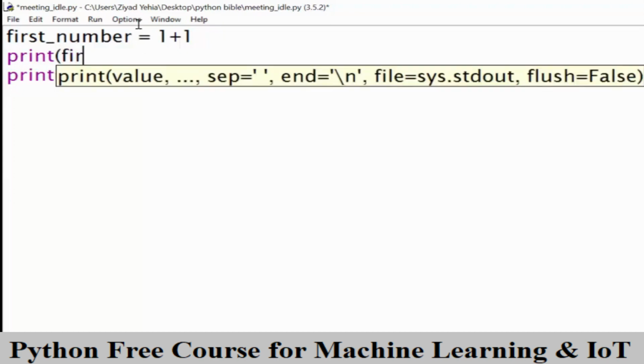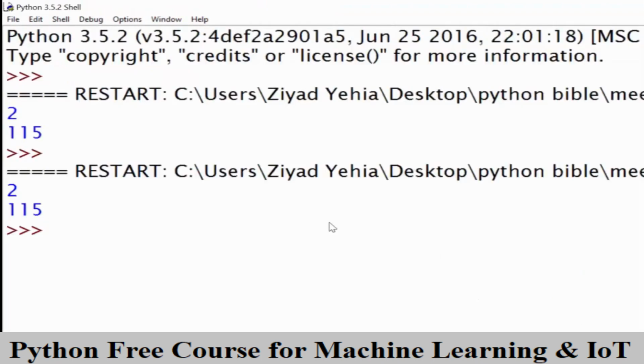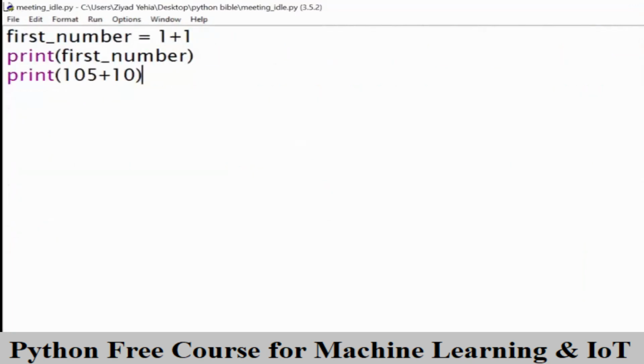So what we can do is instead of print 1 plus 1, we can just use print first_number. Here, Python will look inside the box called first_number and find the number 2. And it will then print the number 2 to the screen. So you can see we get exactly the same answer as when we just printed the answer directly, but by using variables this time. We can do this for the second value, and let's call that the equally imaginative name of second_number.